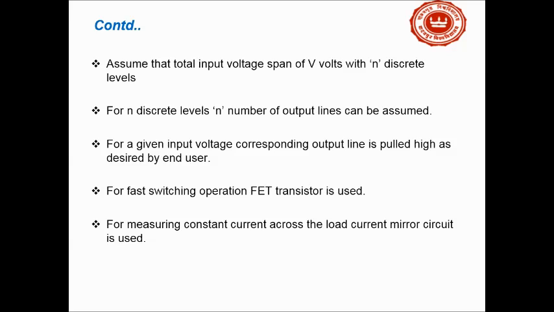Now, let's assume that the total input voltage spans V volts with n discrete levels. By n discrete levels, I mean that we can assume there are n output lines.